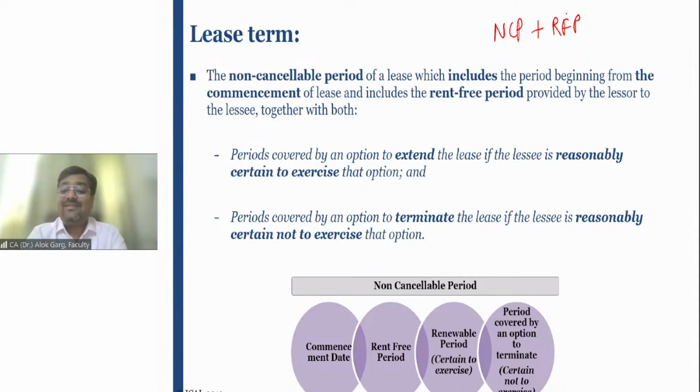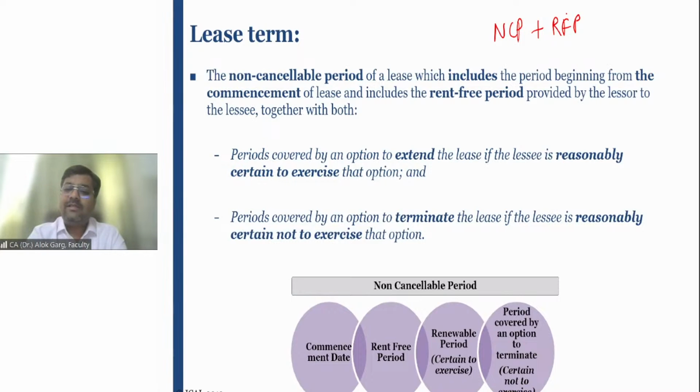Or let's say the first 6 months are the rent-free period. If you have audited malls or real estate, you must have seen that these malls give a 6-month or 3-month rent-free period as a fit-out period, right? For example, the showrooms of Adidas, Decathlon, Reebok.